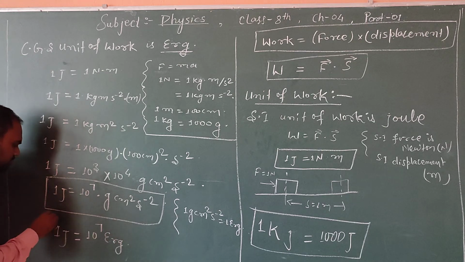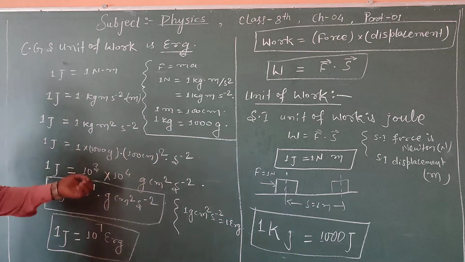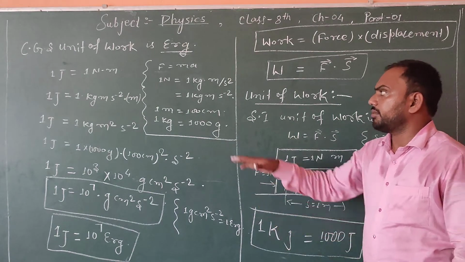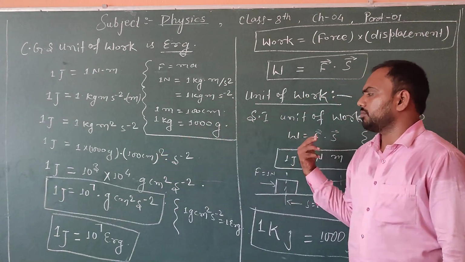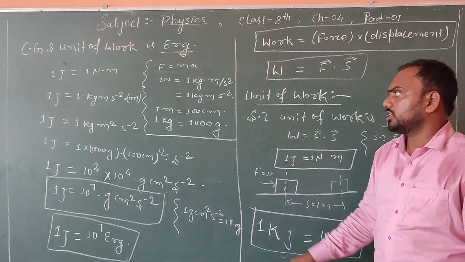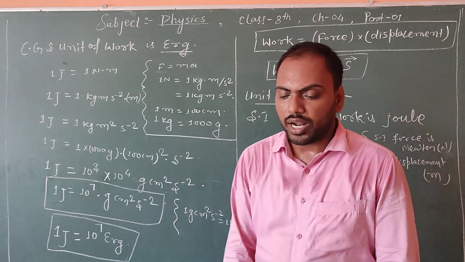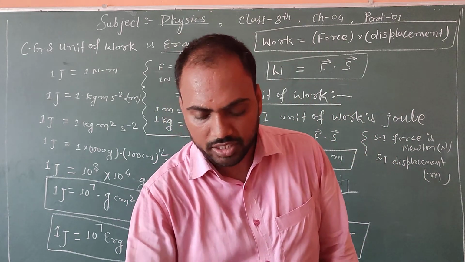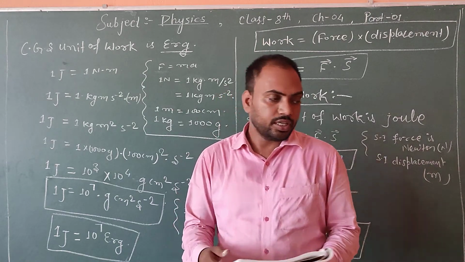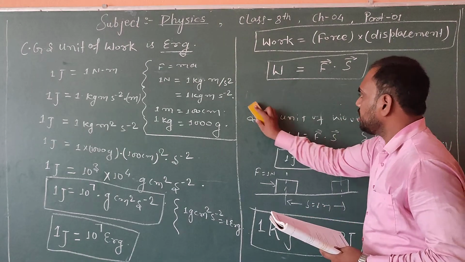This is not in your syllabus, but I explained all this to give you more idea. Otherwise, I can simply say that 1 joule is equal to 10 to the power 7 erg. Please learn this. Now I am coming to a solved example. Dear, we are going to do a question.